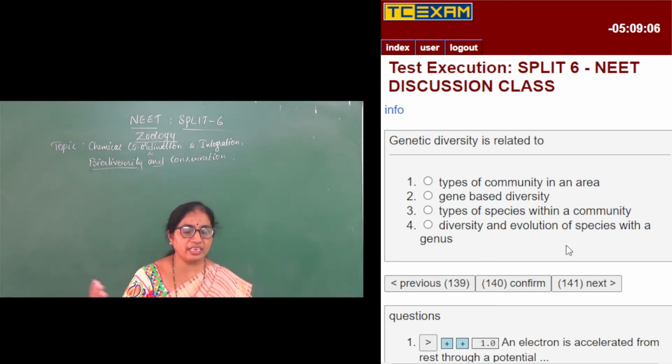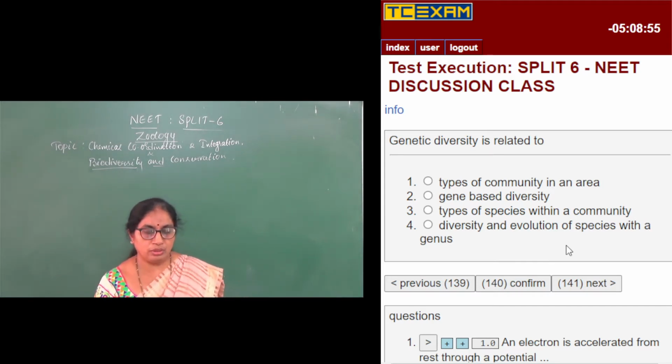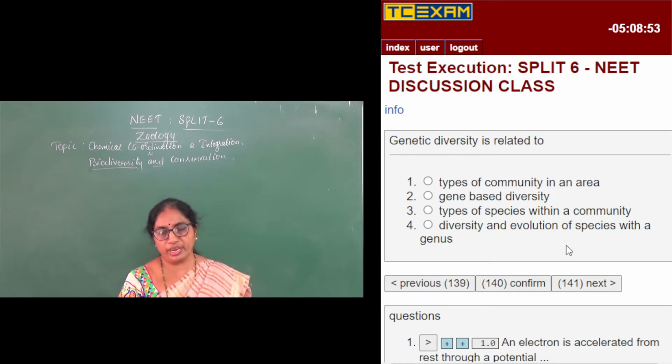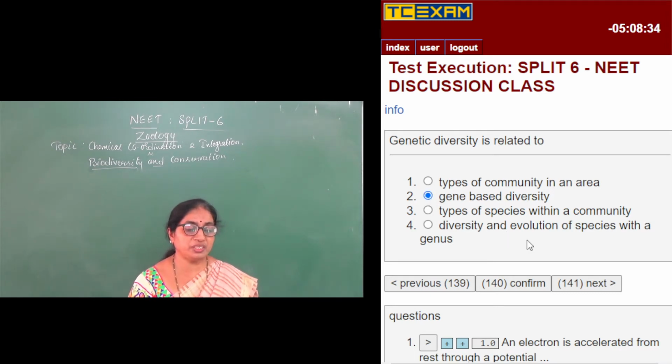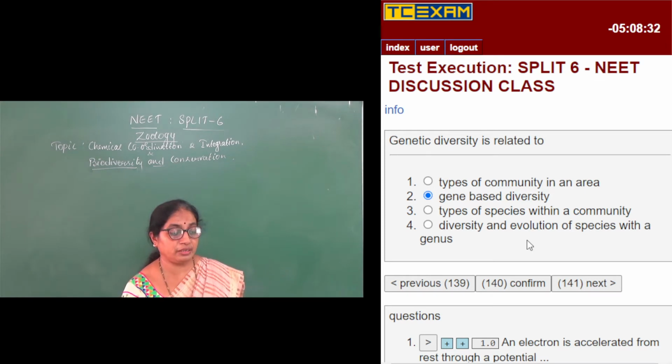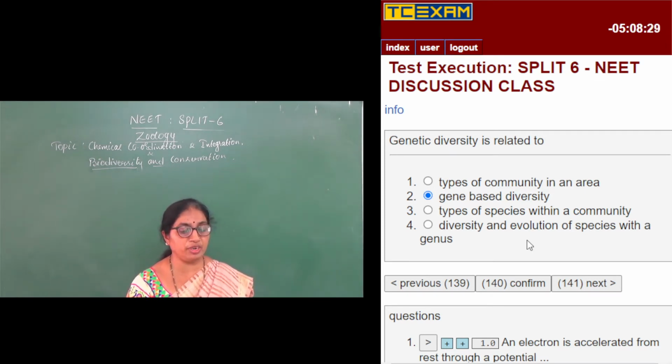Now, types of community in an area. At a higher level than population, we have communities. In a particular area, different organisms living together are called a community. An ecosystem may contain different types of communities. Gene-based diversity we have discussed. Types of species within a community means the different species present in a community.